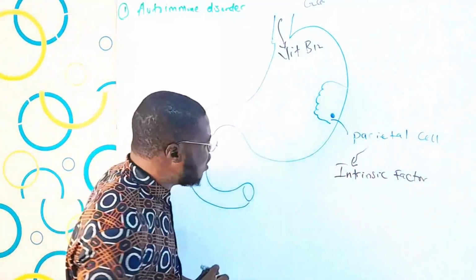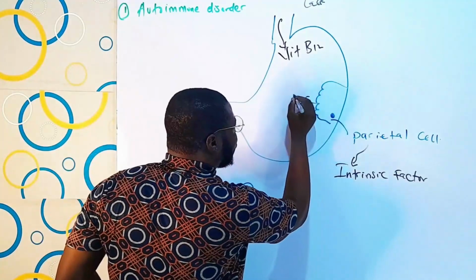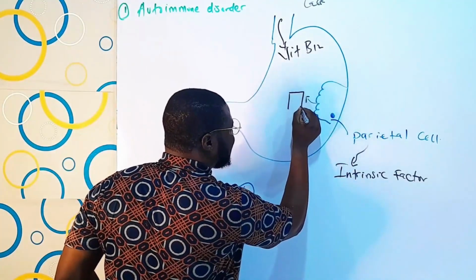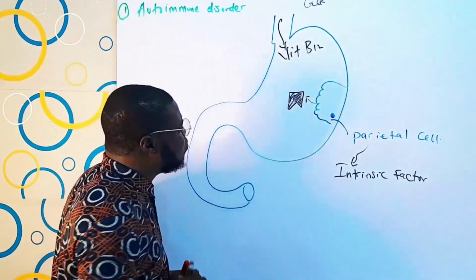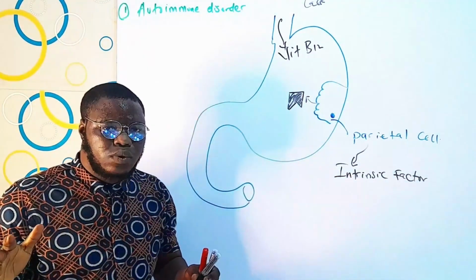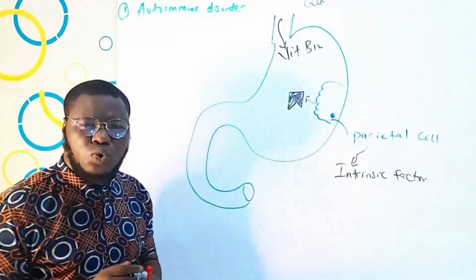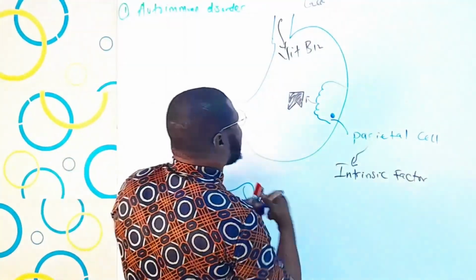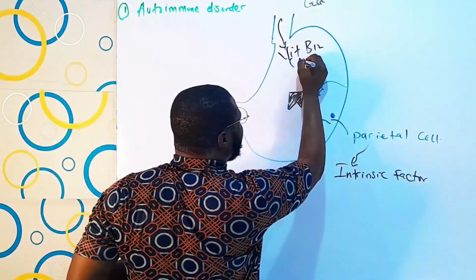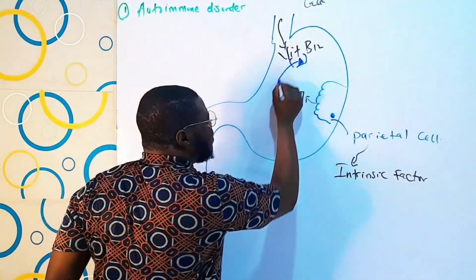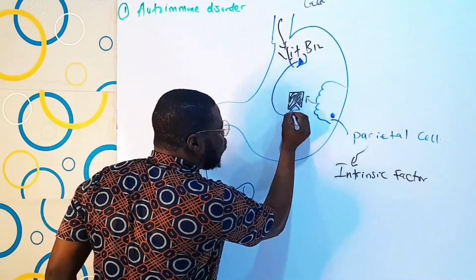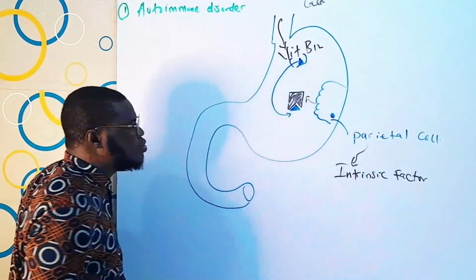Now, let's assume that this is a diagram of intrinsic factor. Now, what do you have to know about this intrinsic factor? What intrinsic factor does is that it binds with vitamin B12. Let's say this shape is vitamin B12. So vitamin B12 binds with this glycoprotein called intrinsic factor.